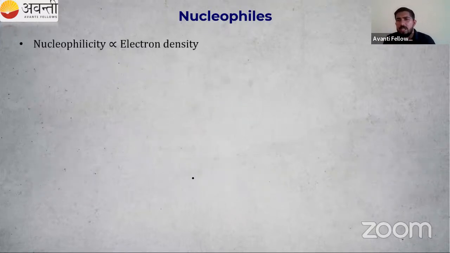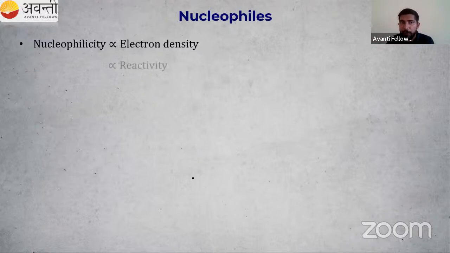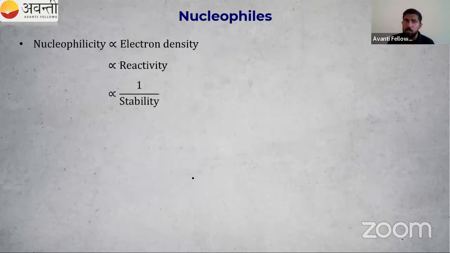Nucleophilicity, what is that? It is the power of a nucleophile. If the electron density is rich, it is ready to give, so it will search for a positive center, a partner. Then reactivity is high. More money, reactivity high. What about stability? Stability is very low. So nucleophilicity and stability are inversely proportional. High nucleophilicity means they are highly reactive in nature. So these are the points about nucleophiles and electrophiles.